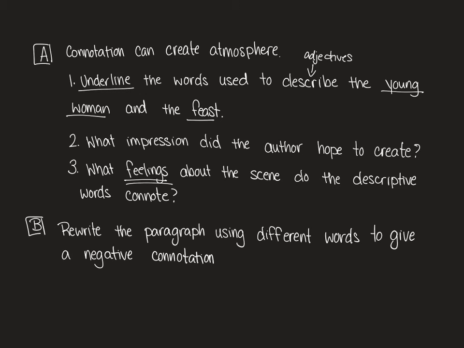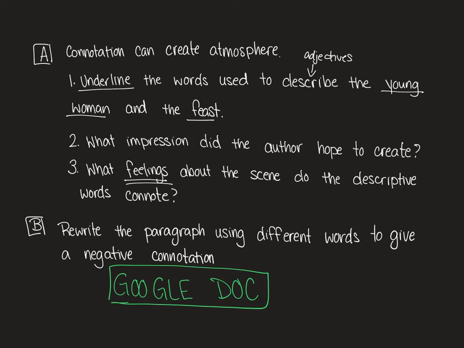Part B says that the words used in this paragraph above have a positive connotation. So they want you to rewrite the paragraph using different words to give it a negative connotation. In your book, it says that you can do this in your notebook, but I actually have created a Google document in this assignment for you to write your paragraph in, because I would really like to have a chance to read through them and see what you can come up with. So that will be your homework piece that you hand in for this one.